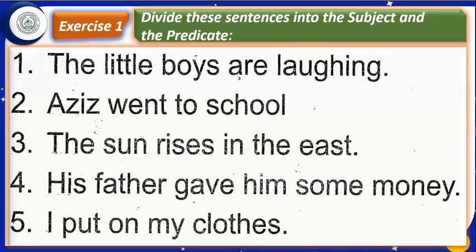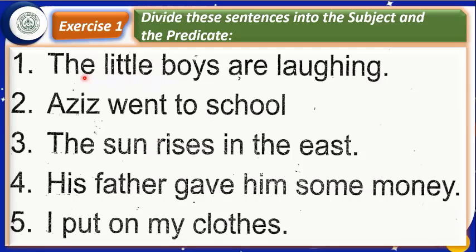Yes, students. Now we shall start the first exercise. The first sentence is: the little boys are laughing. What did we learn? The person or thing about which we are talking is the subject of the sentence.